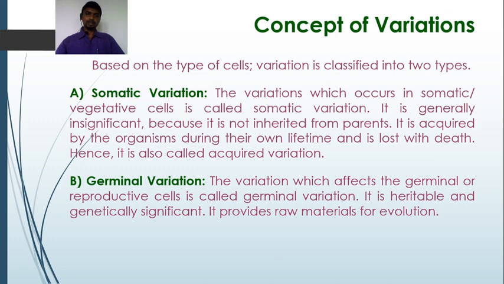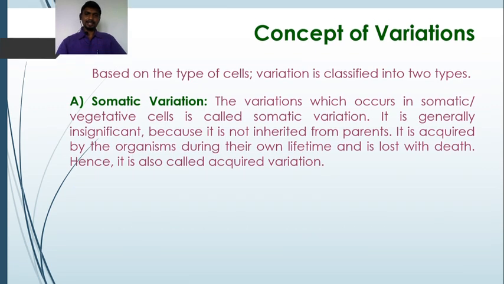So, this is about the concept of variations. There are two types of variations, somatic variation and germinal variation, based on the type of cells in which the variation has occurred. If the variations occur in the somatic or vegetative cell, it is called somatic variation, and when the variations which affect or occur in the germinal or reproductive cell, it is called germinal variation.